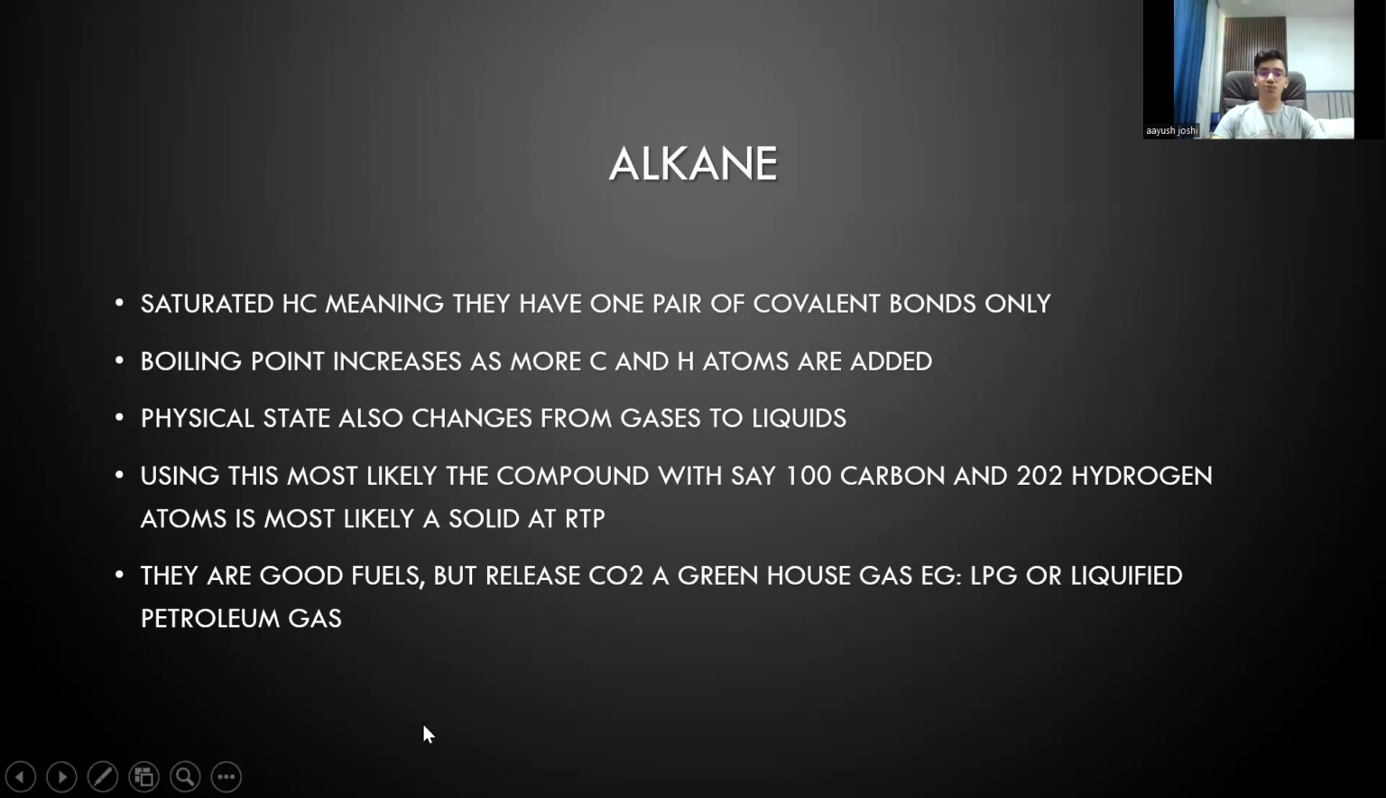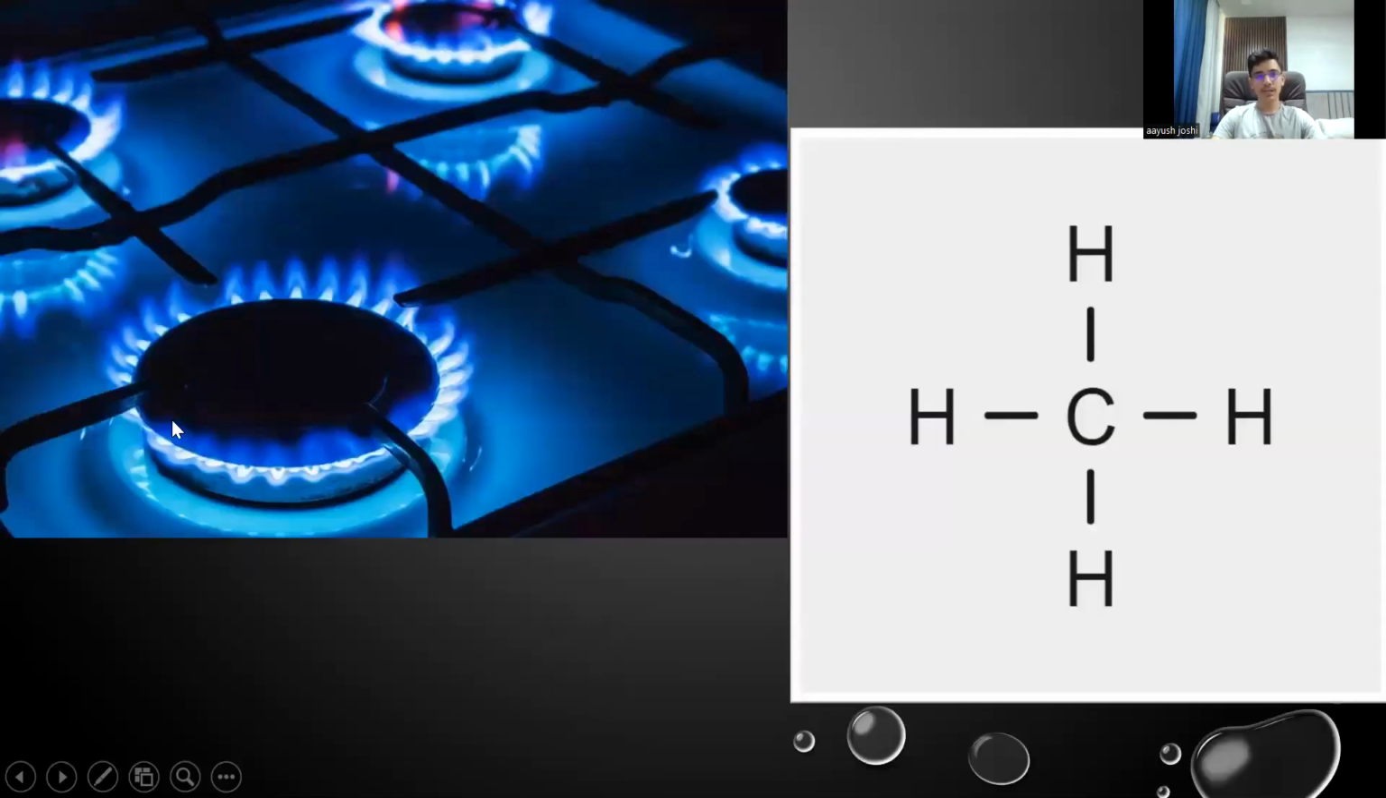They are very good fuels but release carbon dioxide as a greenhouse gas. This is very dangerous to our environment because it is the main perpetrator of global warming. So we have LPG or liquefied petroleum gas that we use in our day-to-day lives for cooking. That's the blue colored flame that comes from your stove.